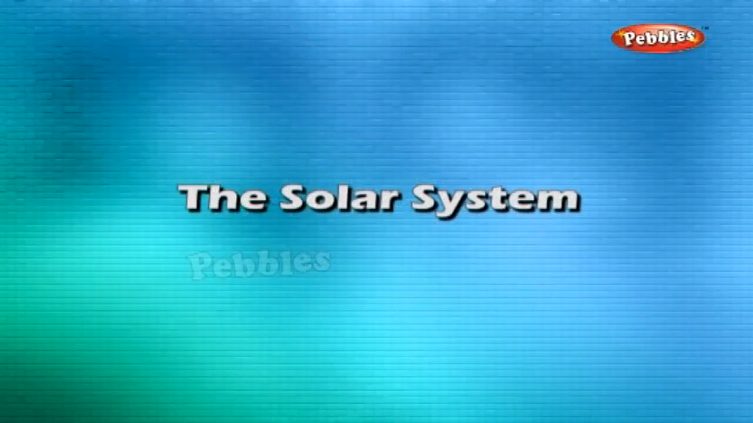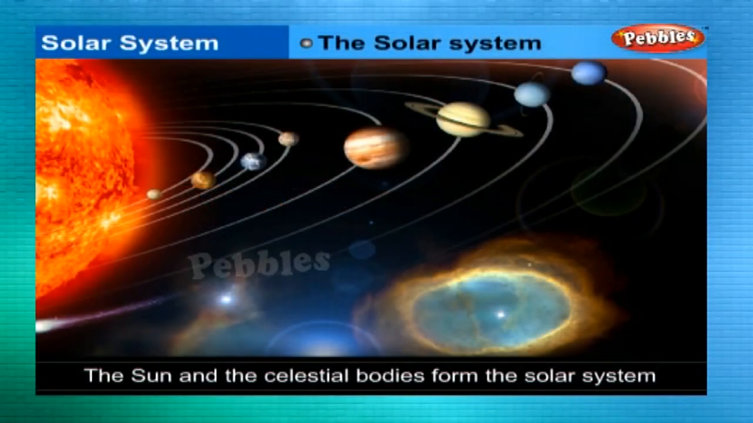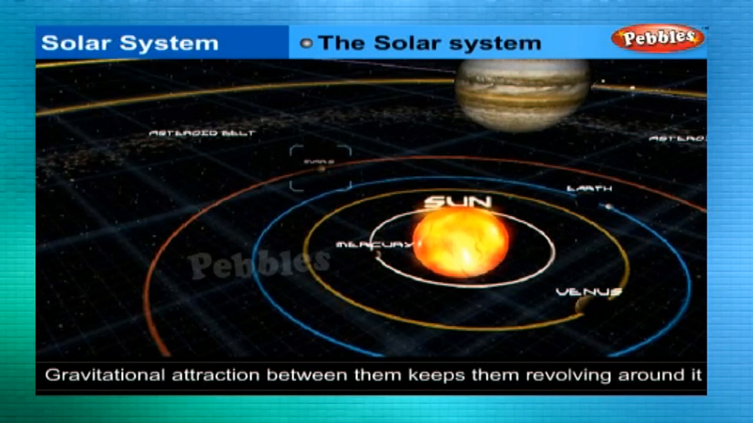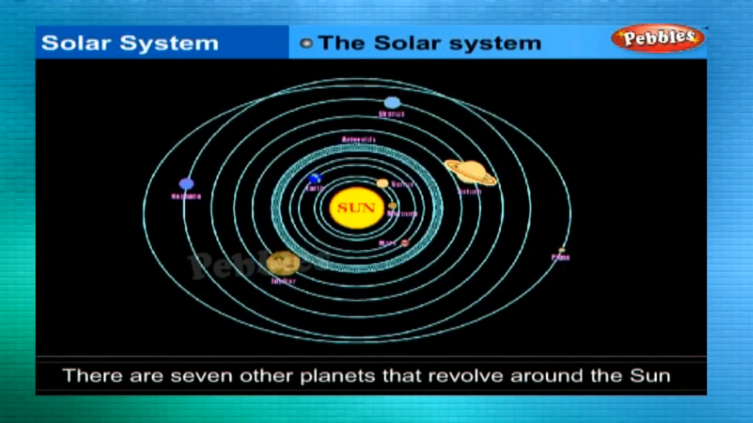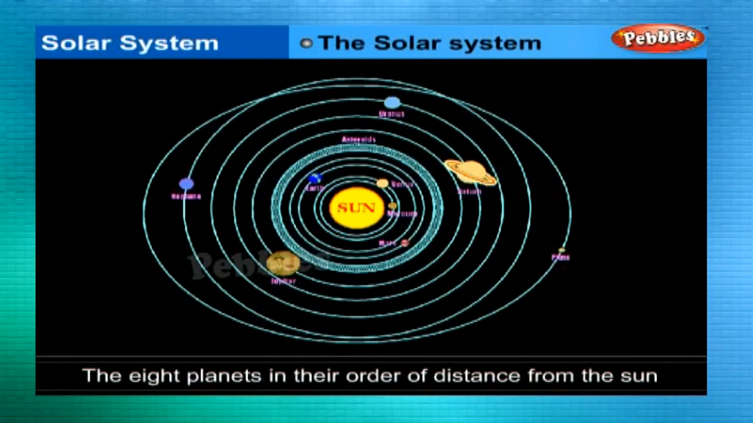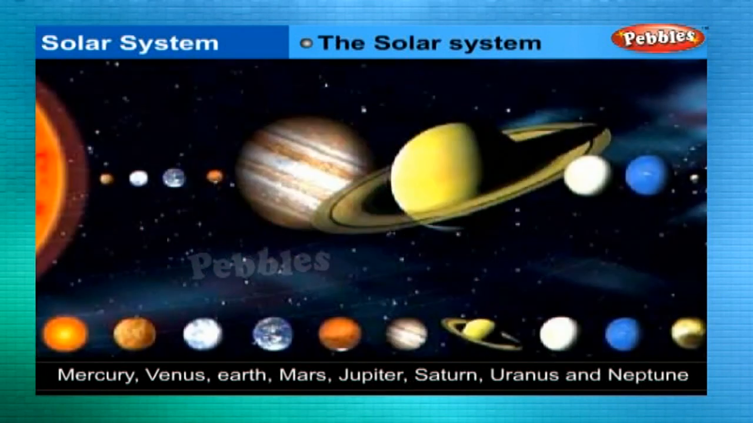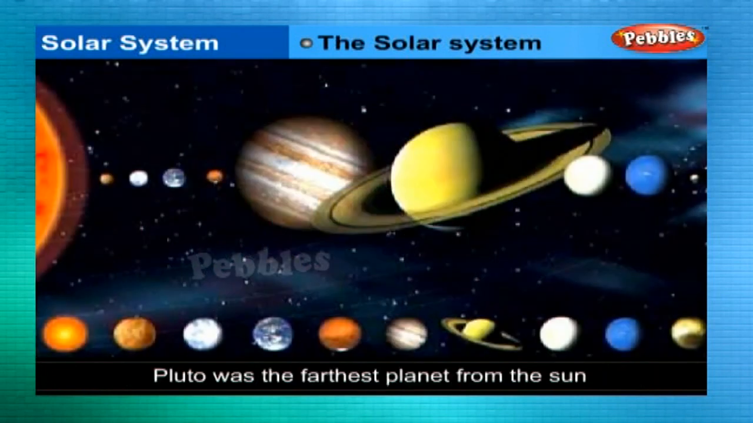The solar system. The Sun and the celestial bodies which revolve around it form the solar system. It consists of a large number of bodies such as planets, comets, asteroids, and meteors. The gravitational attraction between the Sun and these objects keeps them revolving around it. There are 7 other planets that revolve around the Sun. The 8 planets in their order of distance from the Sun are Mercury, Venus, Earth, Mars, Jupiter, Saturn, Uranus, and Neptune. Pluto was the farthest planet from the Sun.